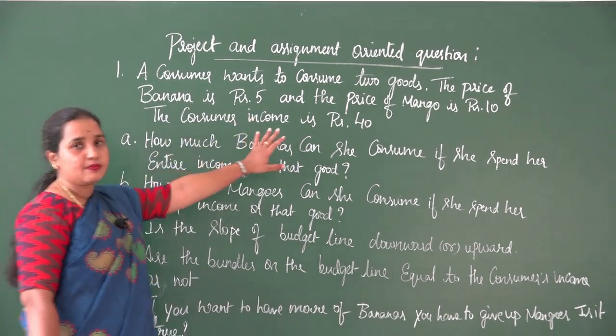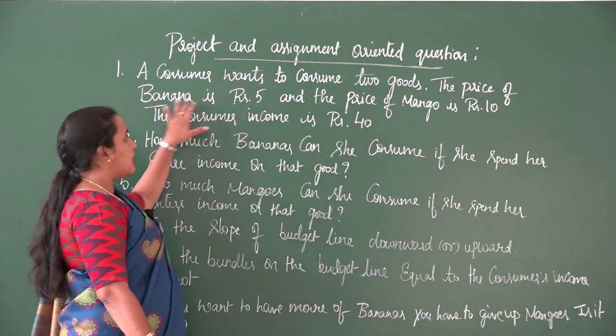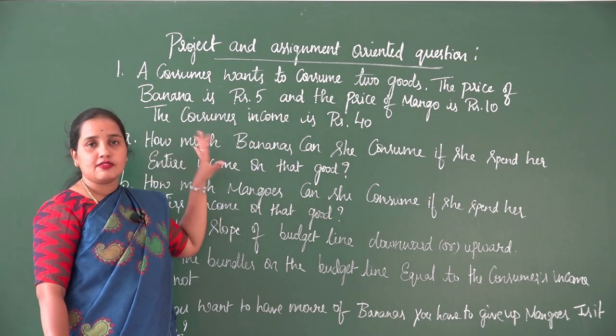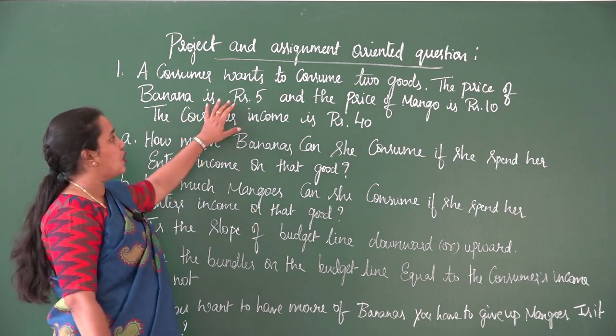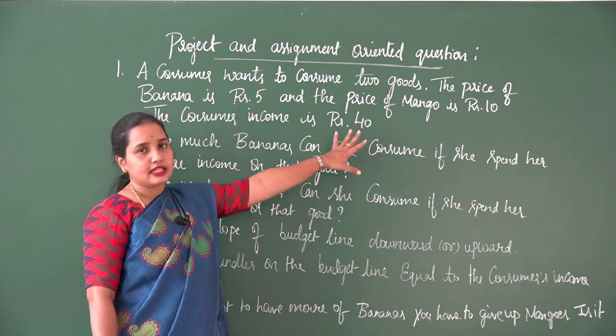Let us have the price, which is given in the question. The price of banana is ₹5 each, and the price of mango is ₹10 each.